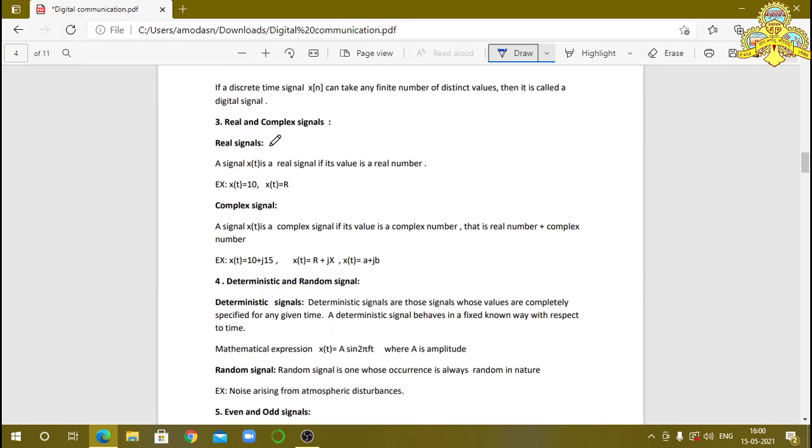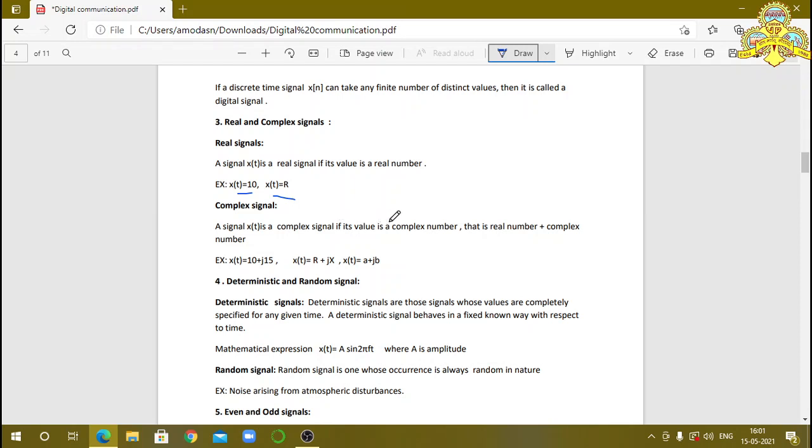Then the third one is real and complex signals. We already know that signals may be real or complex. A signal x of t is a real signal if its value is a real number. Suppose you consider x of t equal to 10, x of t equal to r, x of t equal to a; then it is considered a real signal. It is a real number. If the signal's value is a real number, then it is called a real signal.